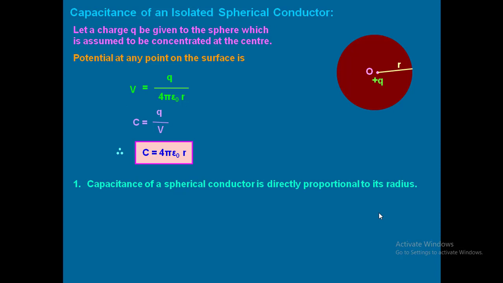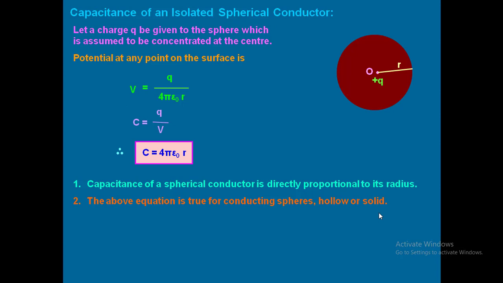And some points we are going to discuss regarding this. If you see the formula, the capacitance of a spherical conductor is directly proportional to its radius. Again I am saying, larger the size, more the capacitance. Smaller the size, less the capacitance. So as the radius increases, the capacitance will also increase. The above equation is true for conducting spheres, hollow or solid.